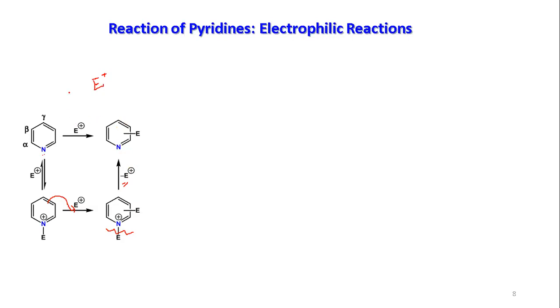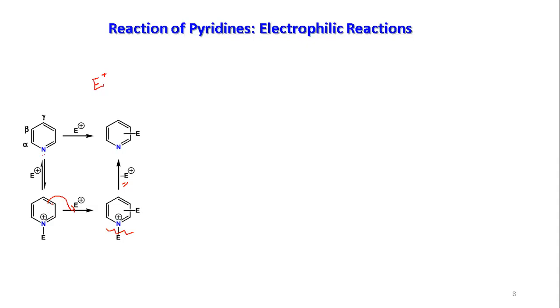Now, ultimately, the electrophilic reaction, in most cases, follows this route. First, the electrophile will be attached to the nitrogen. Then the electrophile will be attached to the carbon center. Imagine you have the electrophile attached to the nitrogen, and what is happening here? You have positive charge development.